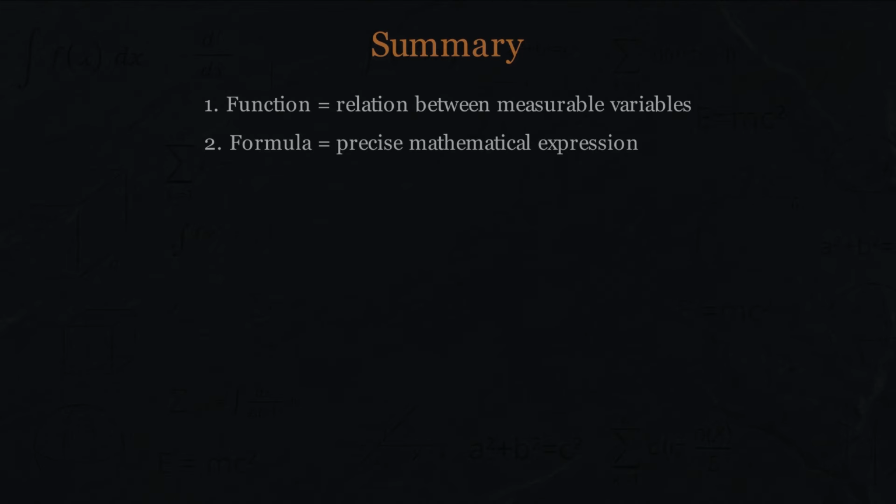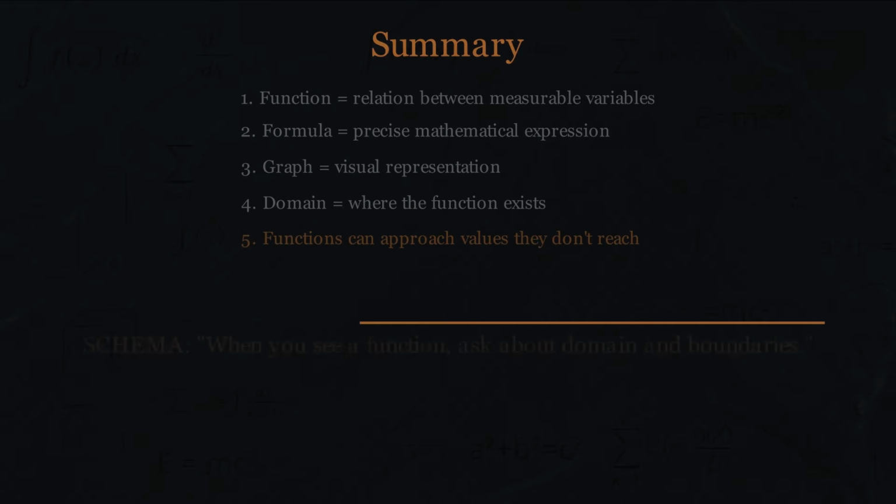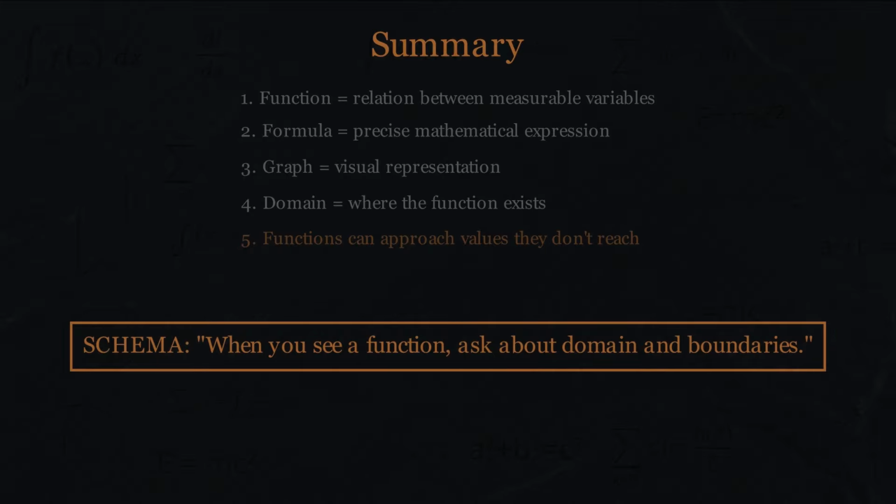Let's crystallize what we've learned. A function is a relation between numerically measurable variables. A formula expresses that relation precisely and compactly. A graph visualizes that relation as a curve. The domain is the set of inputs where the function is defined. A function can approach a value at a point where it doesn't exist. From now on, when you see a function, ask, what is the domain? What happens at the boundaries?